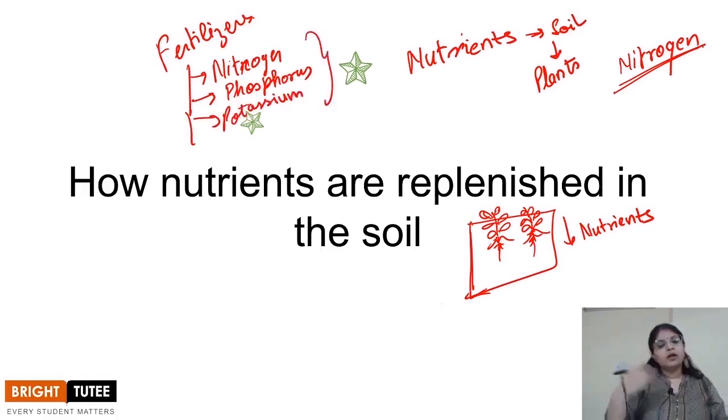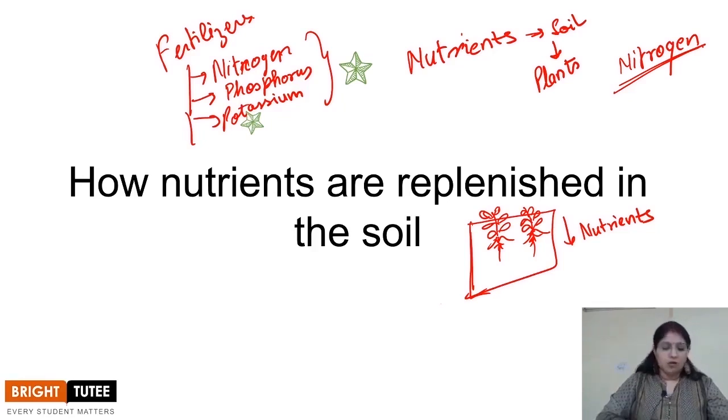Apart from that, there are other fertilizers which contain different nutrients, but these nutrients are primarily used to keep healthy growth of plants. We need to keep on adding fertilizers and manures, and the farmers do it regularly so that they get a good yield, right? We know that the more the crop production, the more will be the economic profit that the farmers will be able to gain from it. That's why they keep on adding the fertilizers to keep the soil filled with nutrients, and also to provide nutrients for the plant.